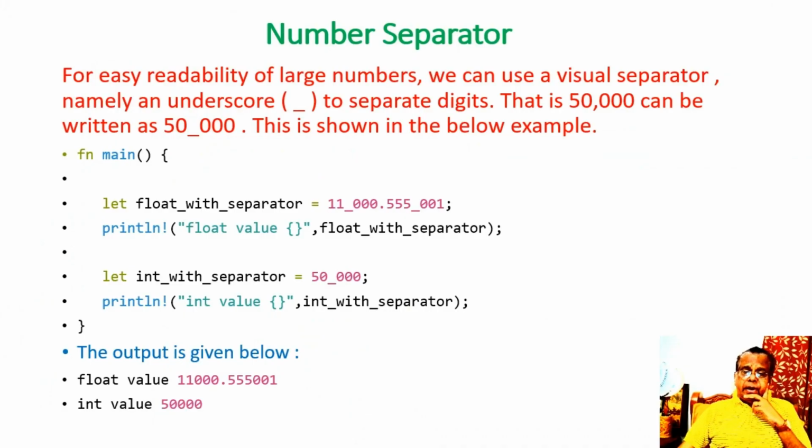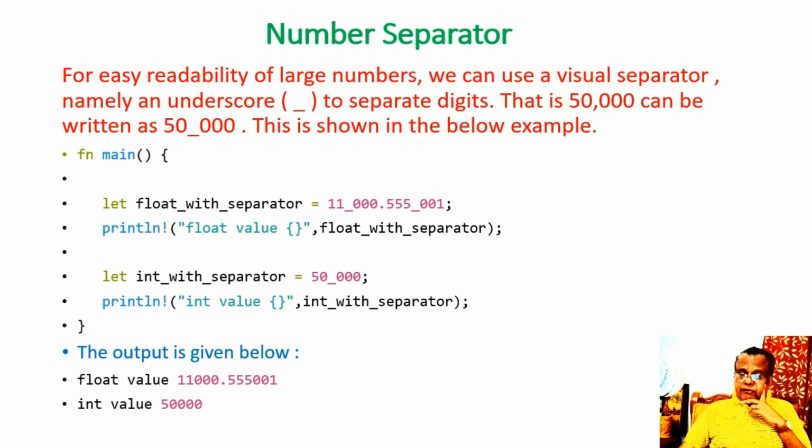Number separator. For easy readability of large numbers, we can use a visual separator, namely an underscore, to separate digits.